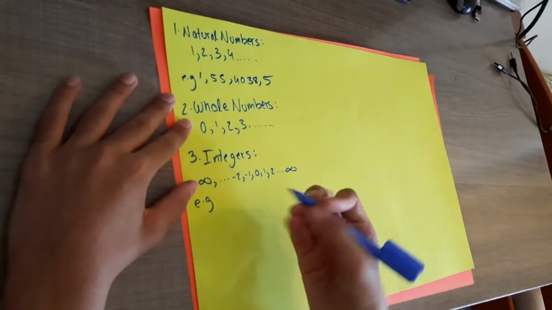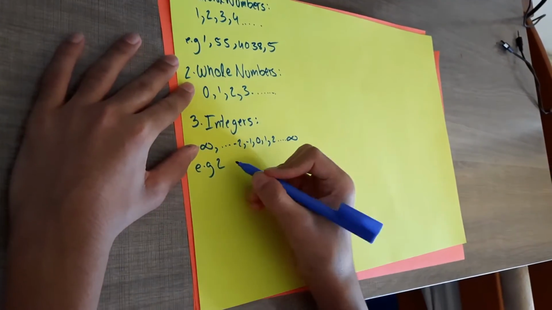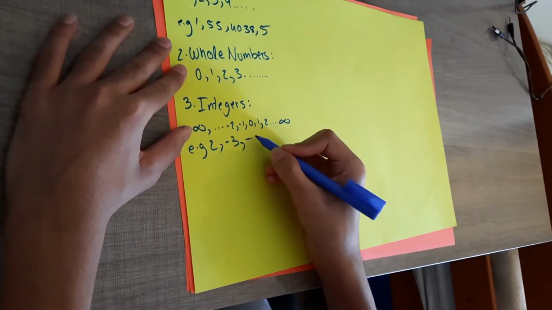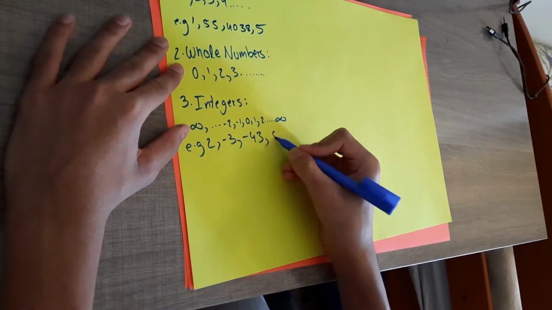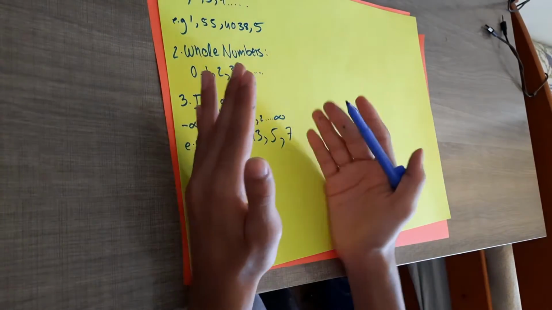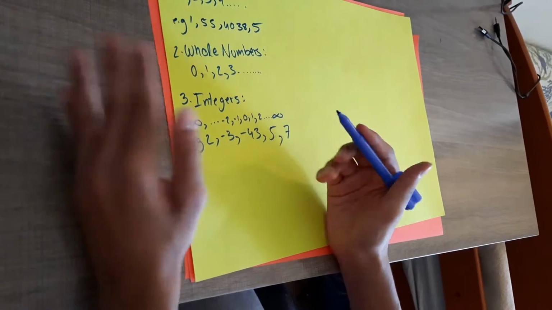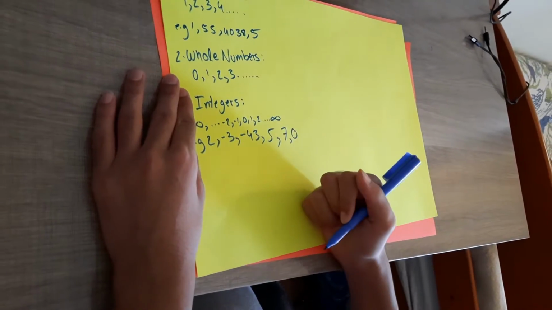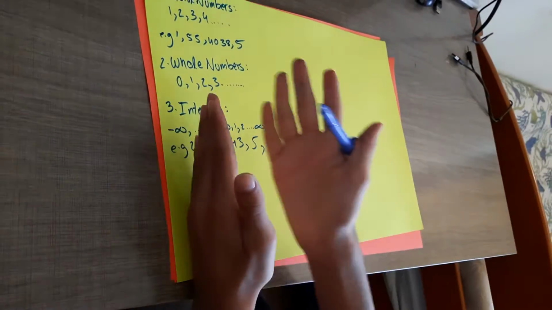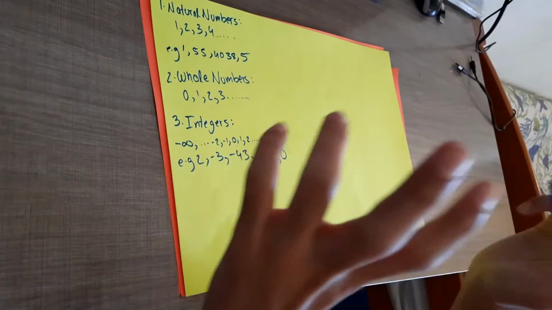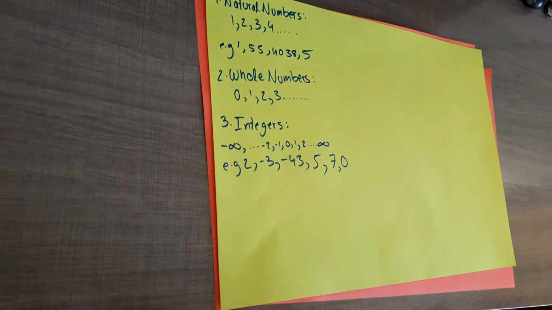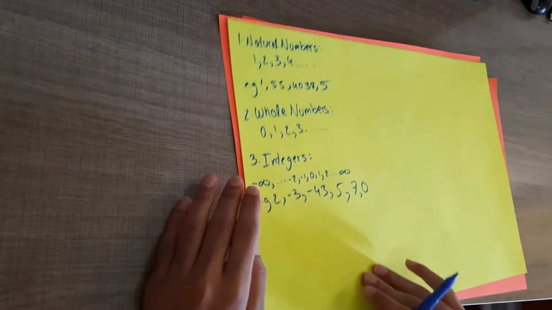So as you might imagine, 2 is also an integer, right? But the new ones which come are -3 is an integer, -43 is an integer, 5 is also an integer, 7 is also an integer, right? So we've got all the positive whole numbers, but now also all the negative whole numbers, and of course 0 is also included, right? Now there's no fractions, no decimals, no funny stuff like that, just all the positive whole numbers and all the negative whole numbers, right? So -3, -43, -1,000,000, also an integer, right?